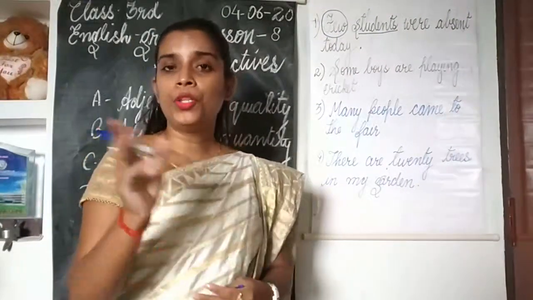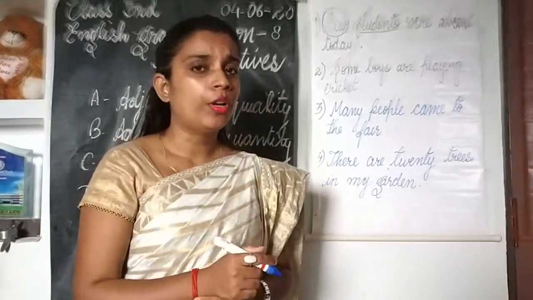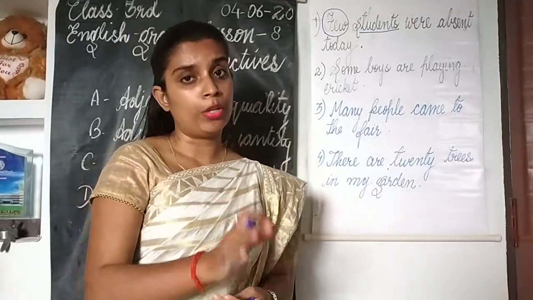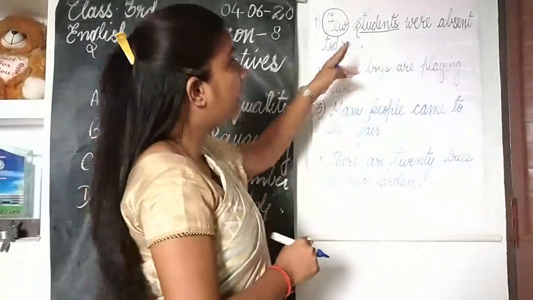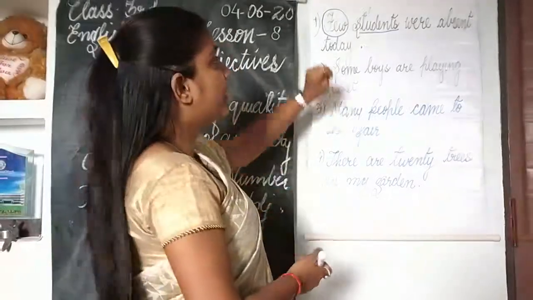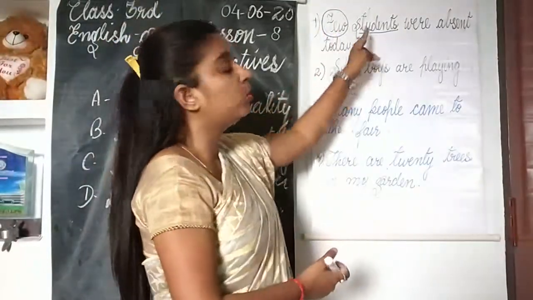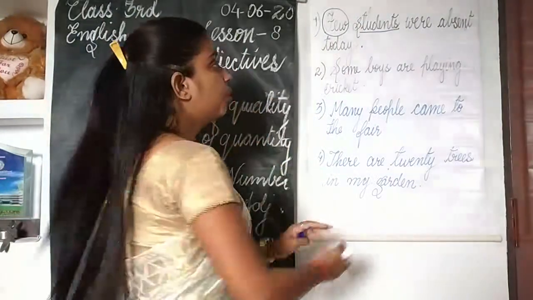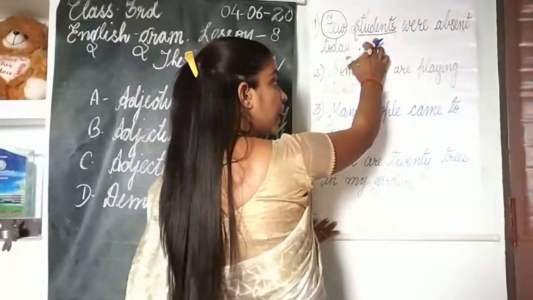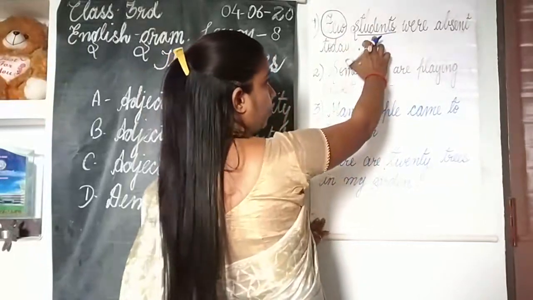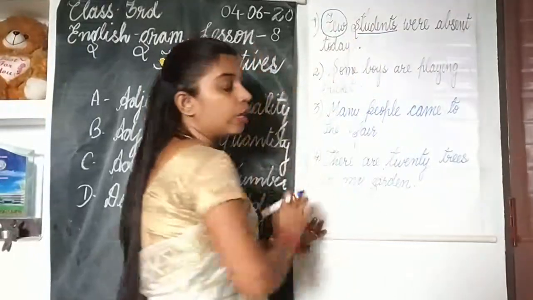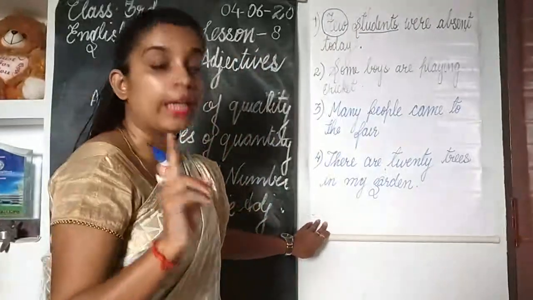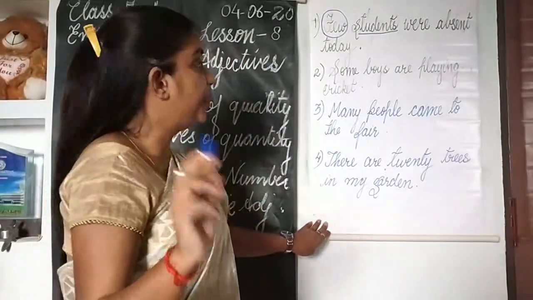Few students, maybe 3 or 4, maybe 5 or 10, maybe 1 or 2. Since we can count students, this few is telling about the number of students. How many? Since students is a countable noun, and the word few is qualifying this countable noun, the word few is an adjective of number.